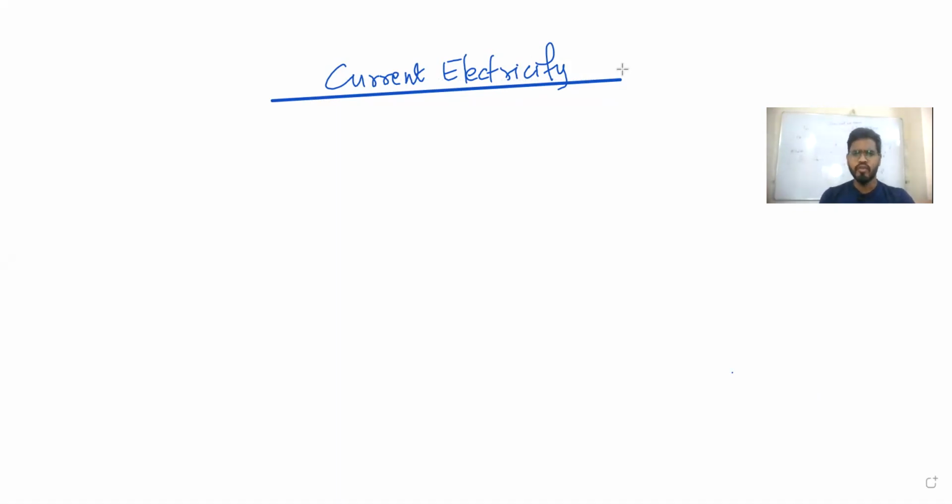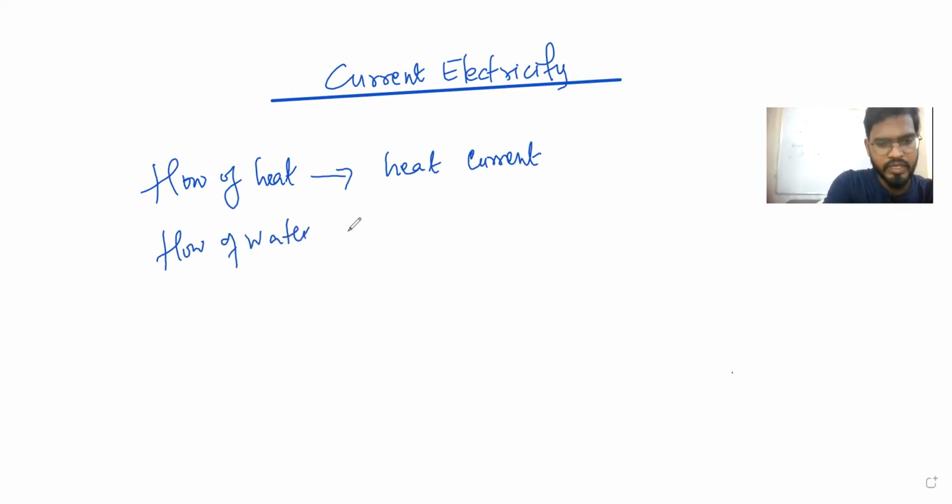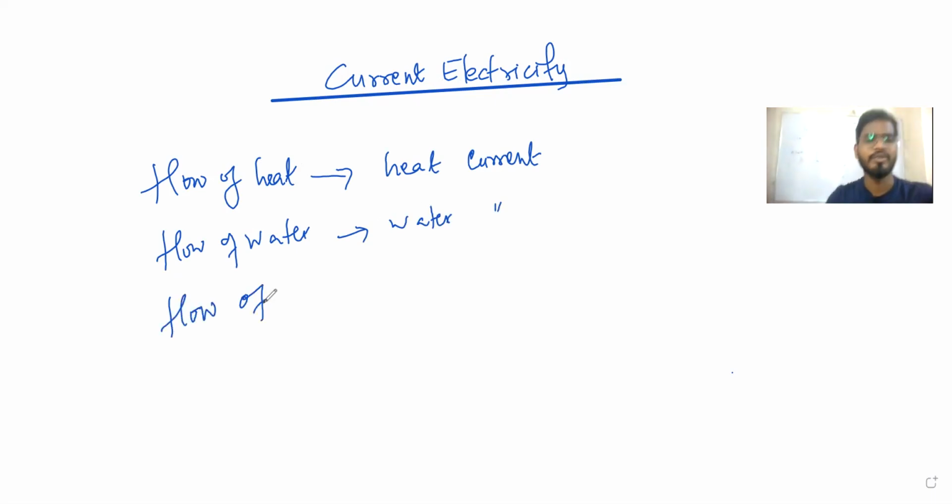Current means flow of heat. Flow of heat is heat current, right? Flow of water is water current. Flow of wind is wind current, right? Flow of anything is current.